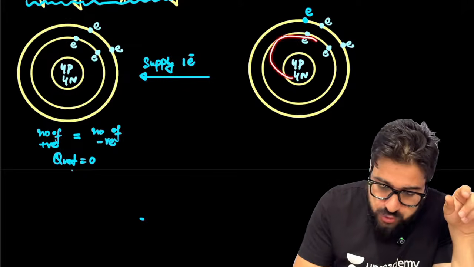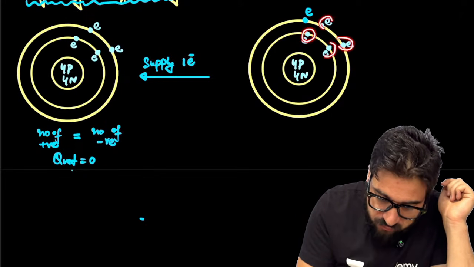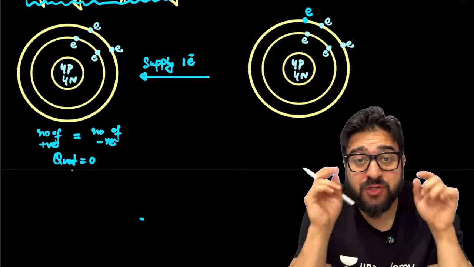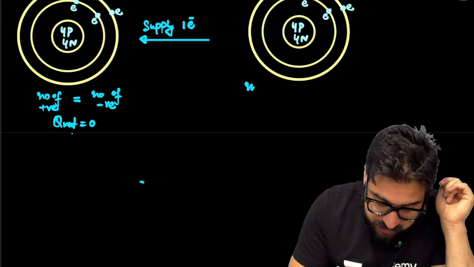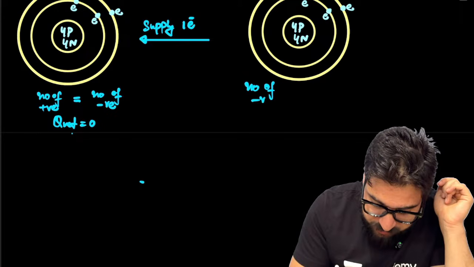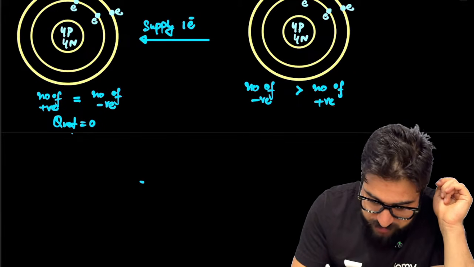Now, when you are adding one electron, my dear NEET aspirants, these are what we call the orbits. So now how many electrons are there, sir? 1, 2, 3, 4, 5. So 5 electrons are there. So can I say in this particular case that the number of negative charge is greater than the number of positive charge? Absolutely, sir.